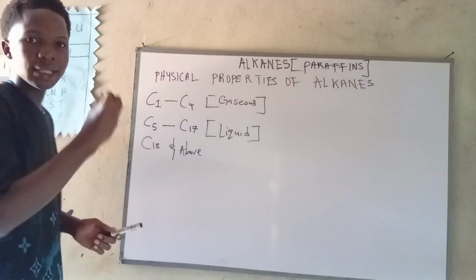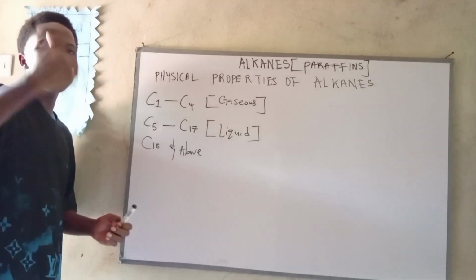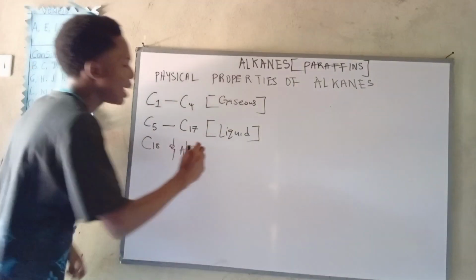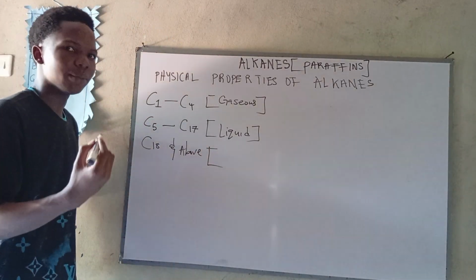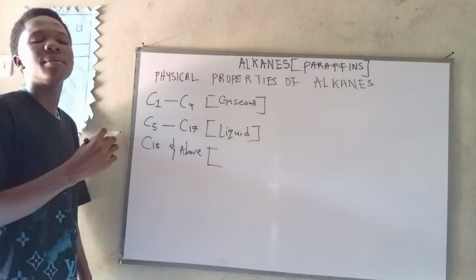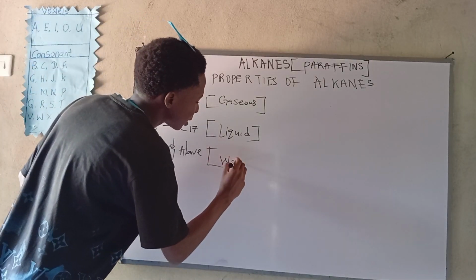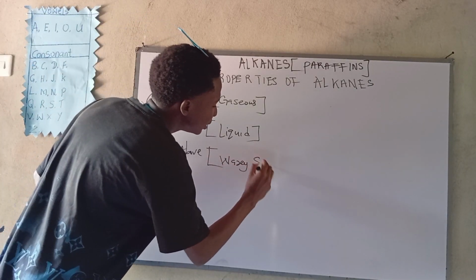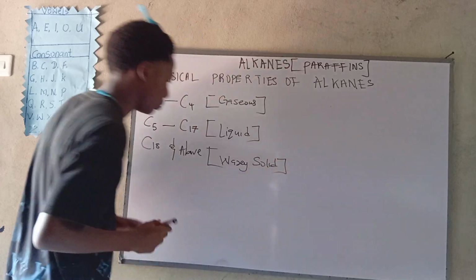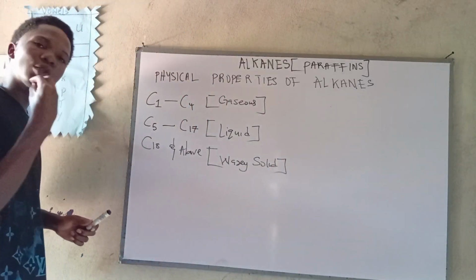As the molecular formula is increasing, they don't just become solid, because most people will say they exist in solid state. No, they exist in waxy solid state. Alright? Waxy solid state.